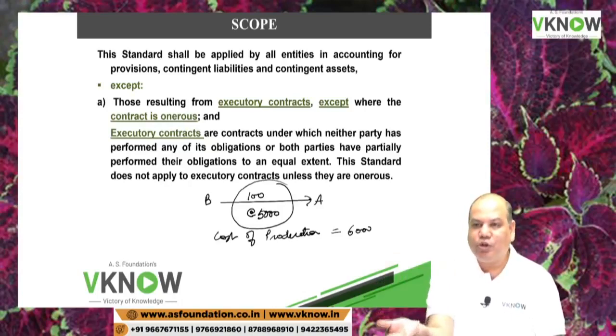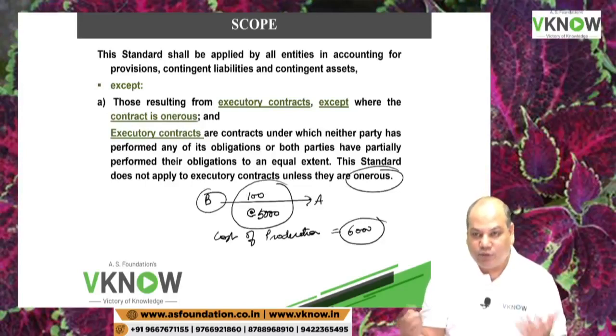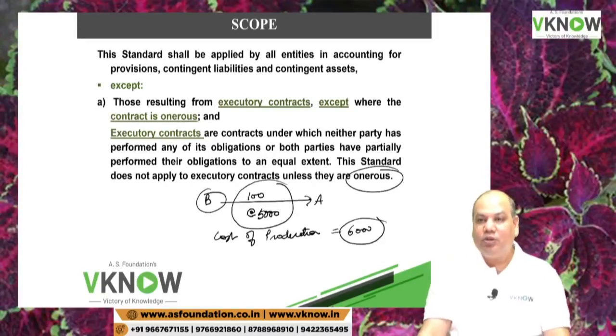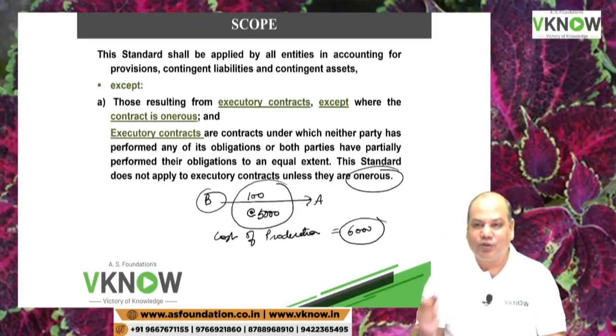But after receiving the order, the price of input has gone up. Now the cost of manufacturing is 6,000 rupees. So it becomes an onerous contract for B in this example. And therefore B will have to make a provision for this contract, provision for loss of 1,000 rupees in this example. Is it right?